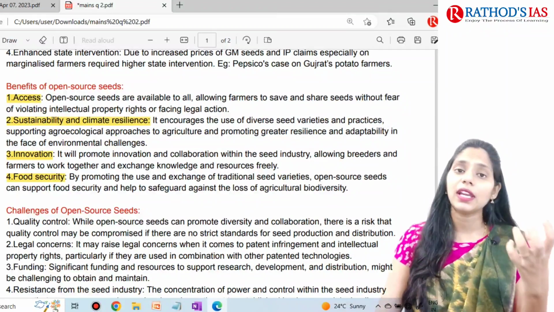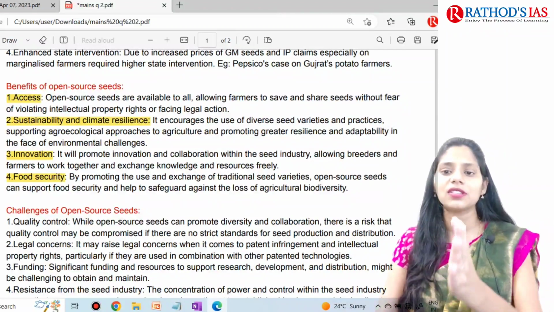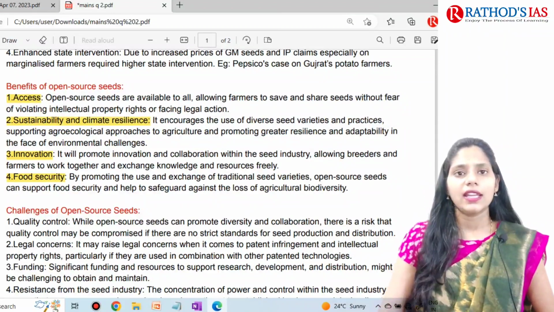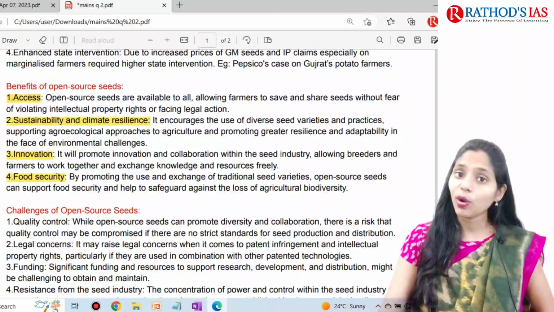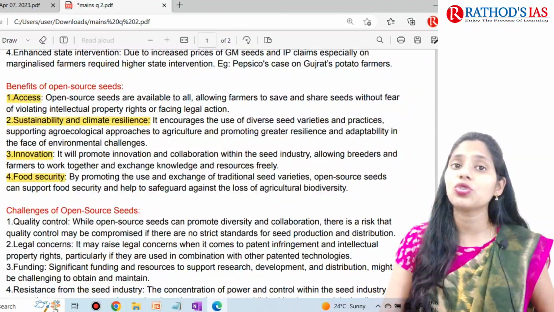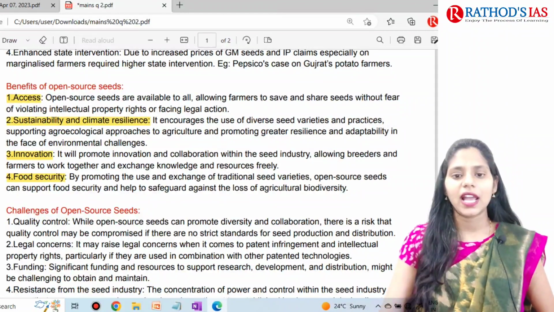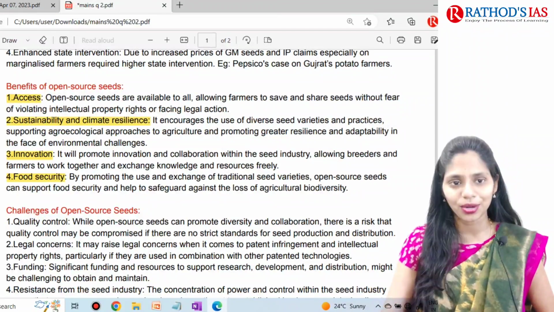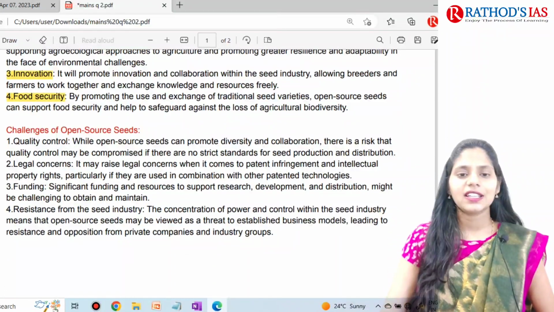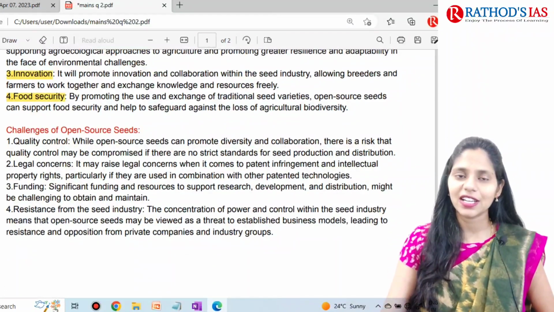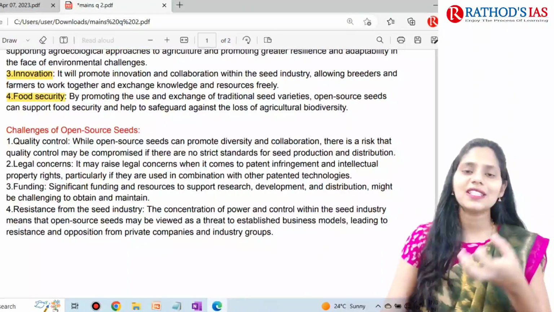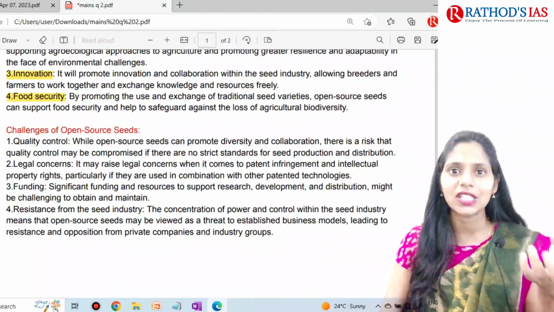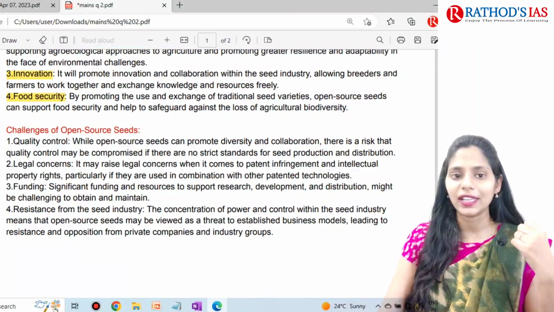So collaboration will happen between farmers and seed industries, and they will be working together, and it will also be helpful for the exchange of resources, as well as for food security. And here we have to write the challenges, that is, if there is an open source seed, farmers might not have knowledge regarding how to control the quality, right?